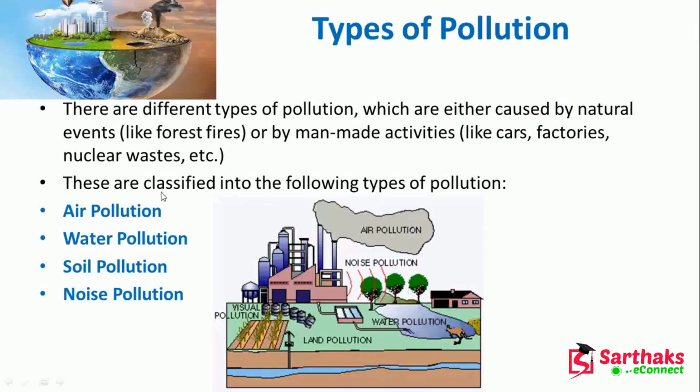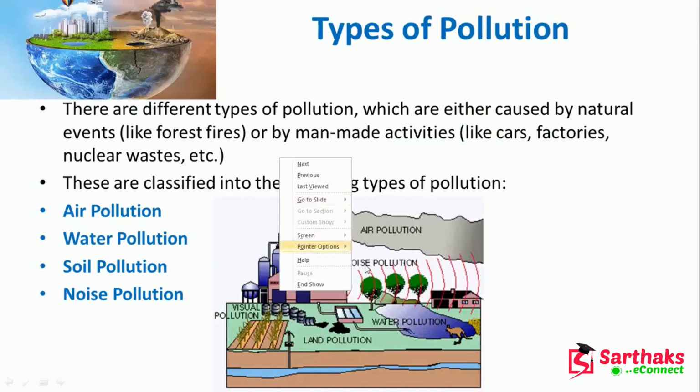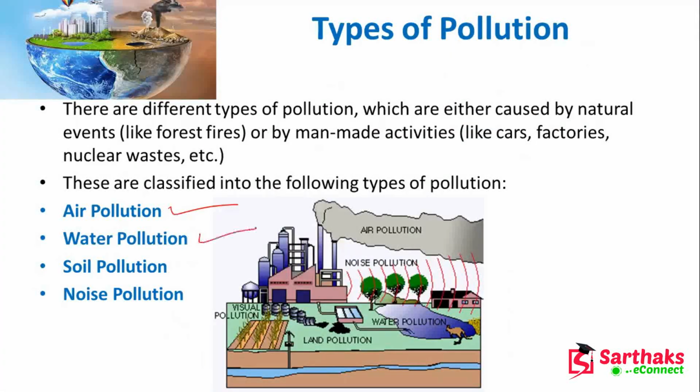Generally we are very cautious about the main pollutions, that is air pollution, water pollution, soil pollution, and noise pollution. In this picture you can see that land pollution means soil pollution, and water pollution, visual pollution, noise pollution, and air pollution are all mentioned here.